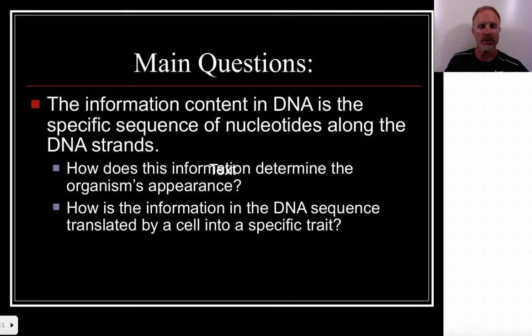All right, so the main questions here, just like we talked about earlier: the information content in the DNA is specific sequences of nucleotides along the DNA strands. Of course, the order of the A's, T's, C's, and G's that we talked about. So how does this information determine the organism's appearance, and how is the information in the DNA sequence translated in the cell into a specific trait?